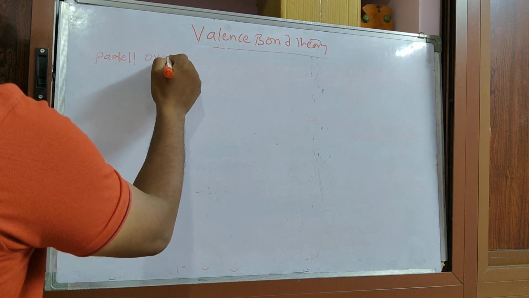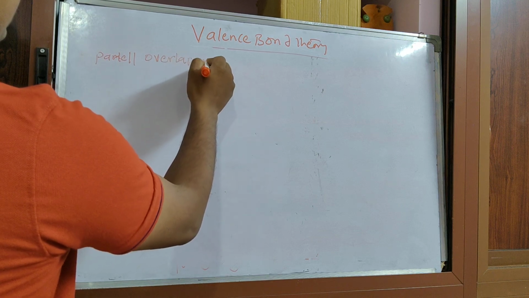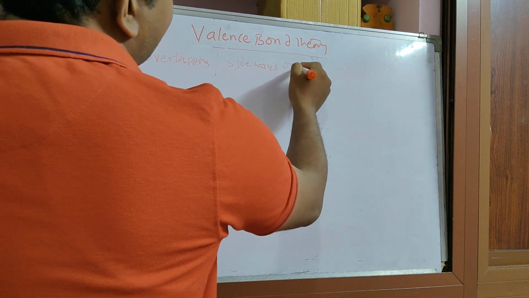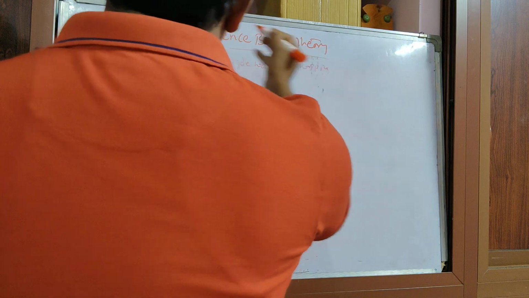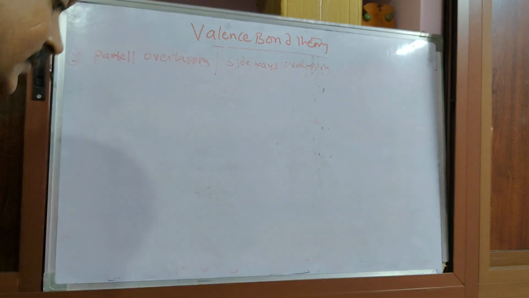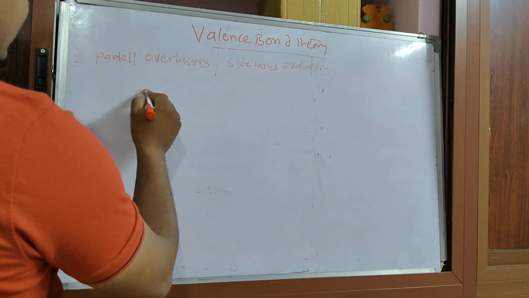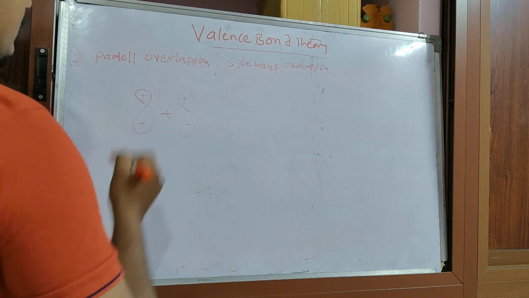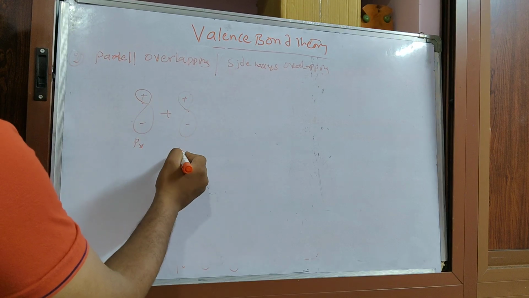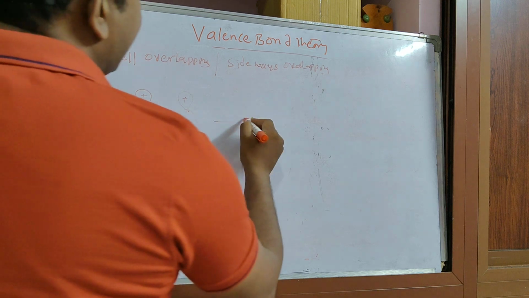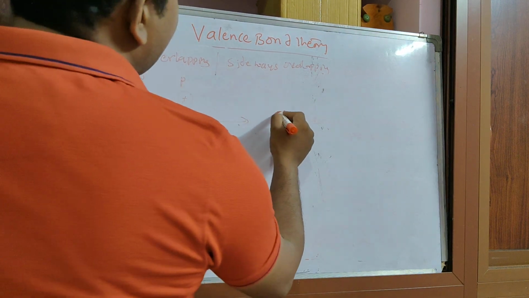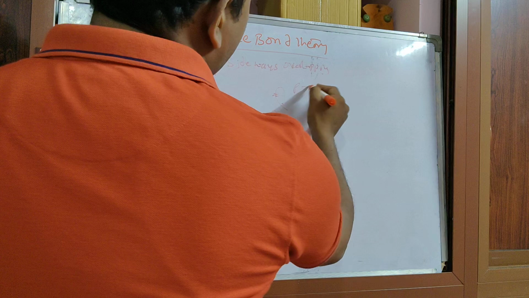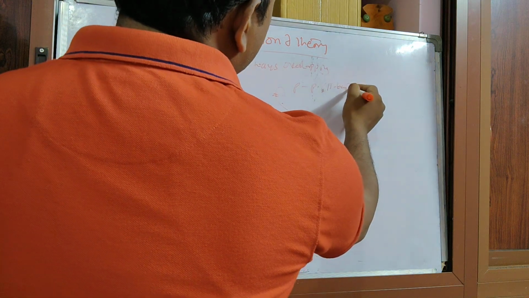Parallel overlapping or sideways overlapping. In this case, there are different types. For example, if you take a p orbital plus a p orbital, px or py, whatever it will be, they will combine and form a pp pi bond. This is one of the types.